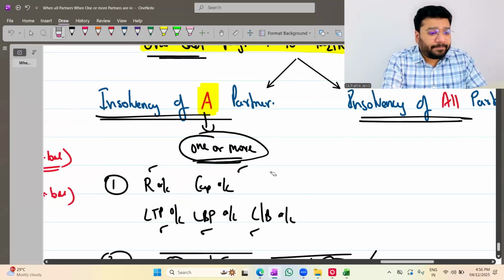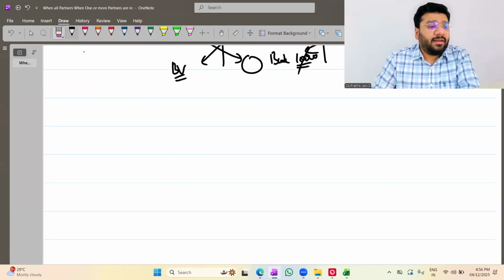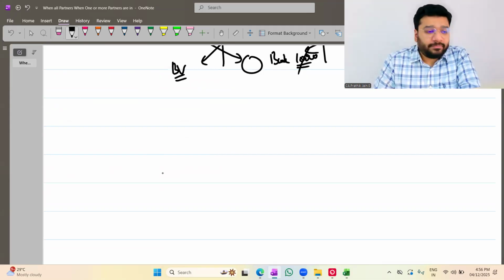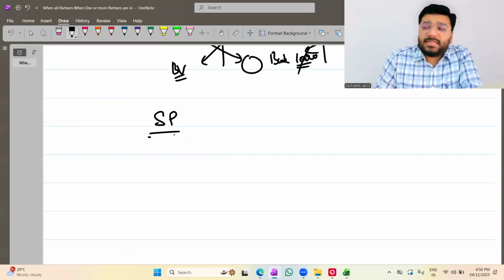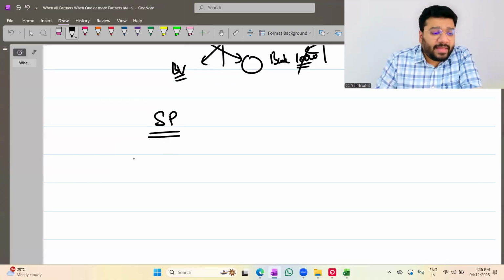Last class, Abhinaya, I think you came to me asking for one doubt. So this is in regard to loan by partner and loan to partner. Imagine a case of solvent partners. All the partners are solvent. Imagine a case of X.